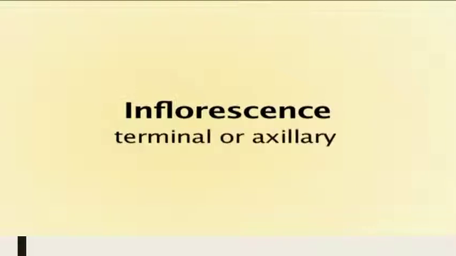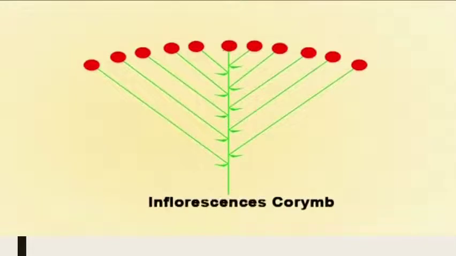Now coming to the reproductive part of the flower, starting with the inflorescence. The inflorescence can be terminal or axillary, but in both cases it is a raceme. The inflorescence can rarely be composed of a single solitary flower, but most often a characteristic feature of this family is that the racemes form flat-topped corymbs.